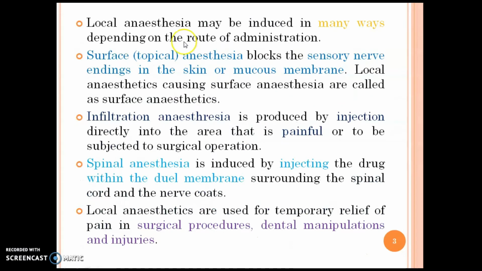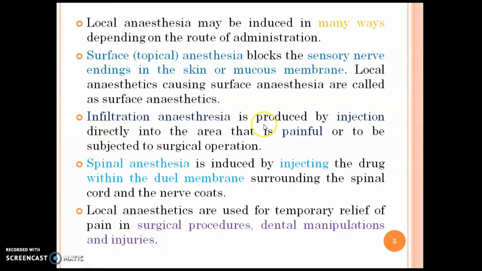Next slide. Local anesthesia may be induced in many ways depending on the route of administration. Surface or topical anesthesia blocks the sensory nerve endings in the skin or mucous membrane. Local anesthetics causing surface anesthesia are called surface anesthetics.